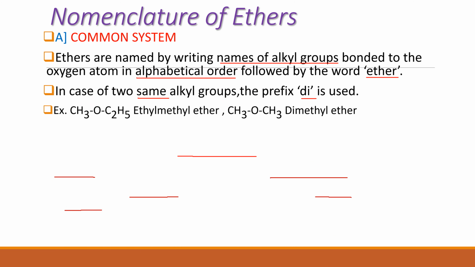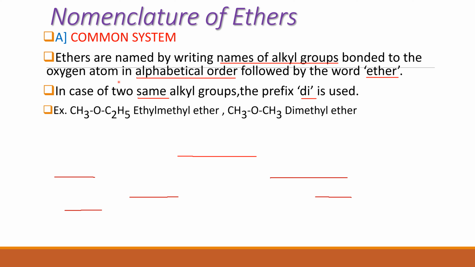There are two systems of nomenclature for ethers. First is the common system, also called the common method or trivial system. Now let us study some highlights in this system.